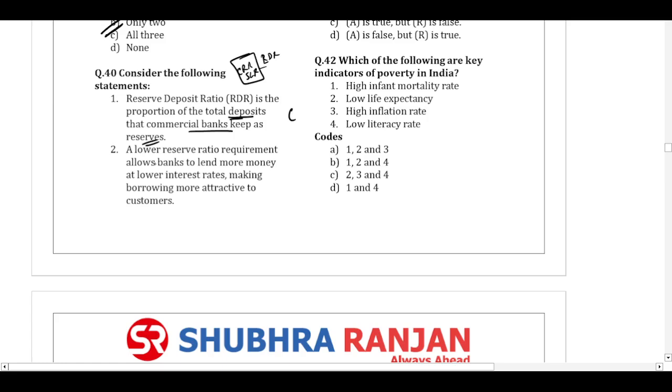True. A lower reserve requirement allows the banks to lend more money at lower rates, making the borrowing more attractive to customers. So if the RBI reduces, say for example, the CRR, now more funds are available with the banks. Banks can give more money to people at lower interest rates, and ultimately more borrowing will happen. So this statement is also correct.